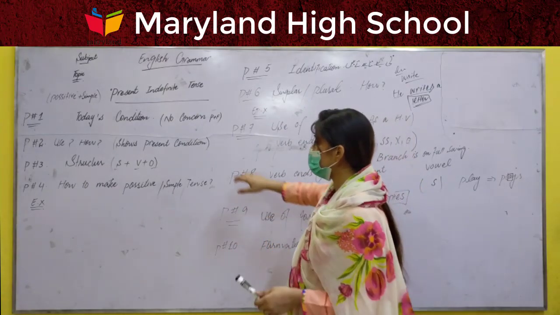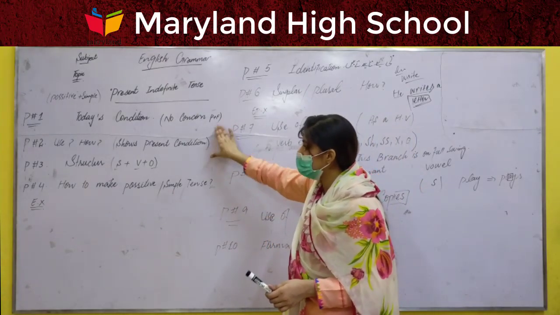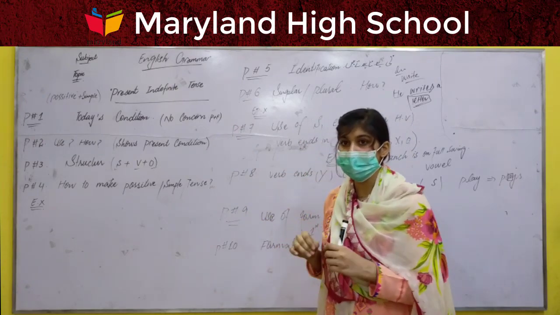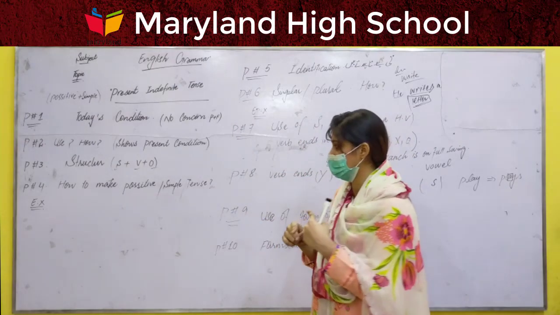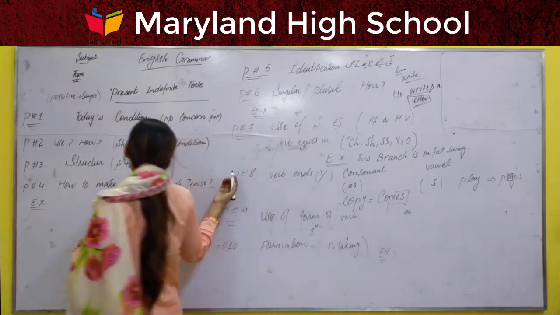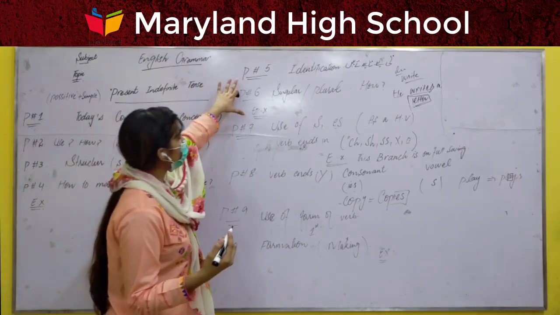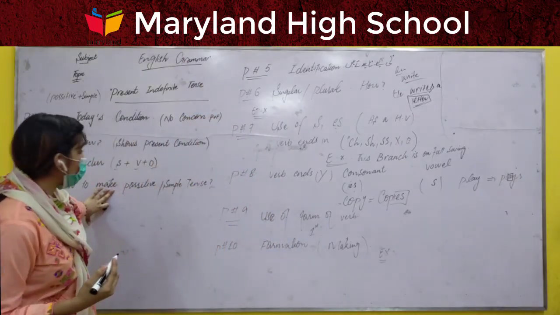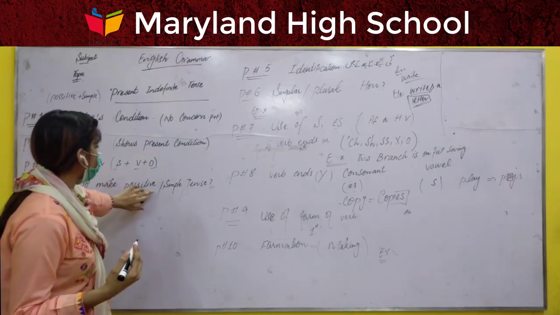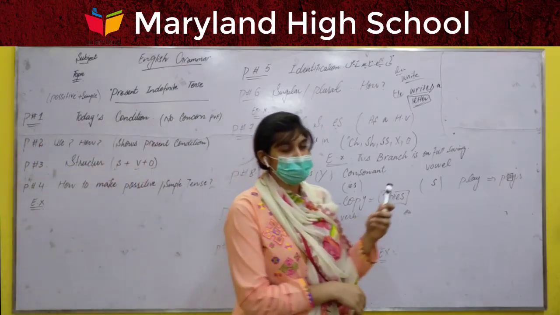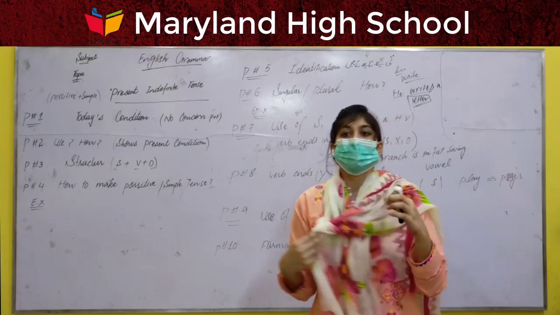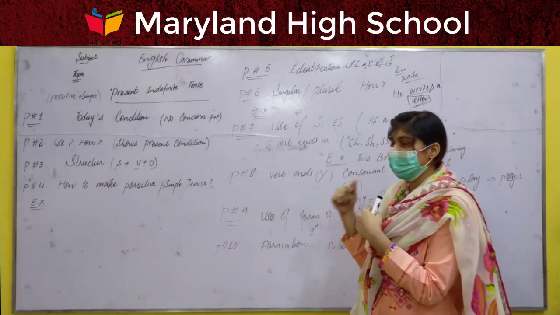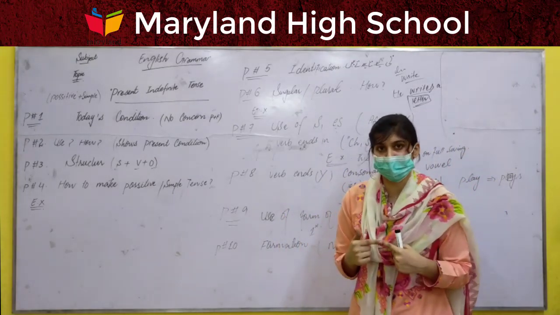First of all, follow these points. The sentence should relate to our present condition. To make the simple positive tenses, we need identification. As you know, we have 12 tenses and each tense has its own identification.